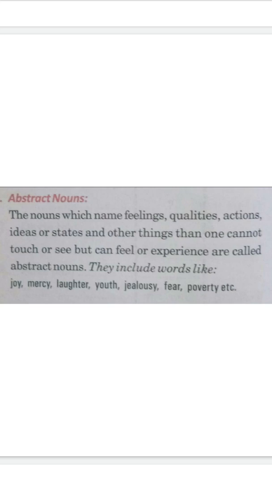Children, we can also make abstract nouns from certain adjectives and verbs. Like kind. Kind is an adjective. If we add the suffix -ness to it, it will be kindness. Kindness will be an abstract noun.